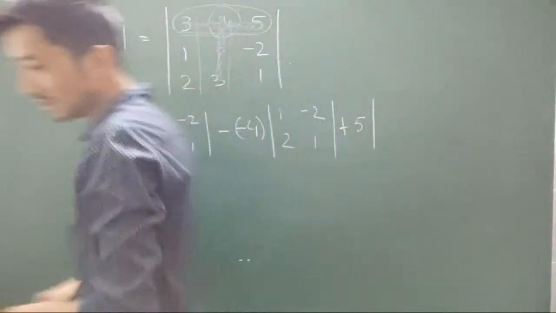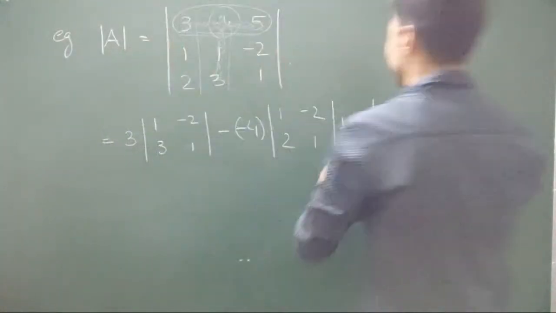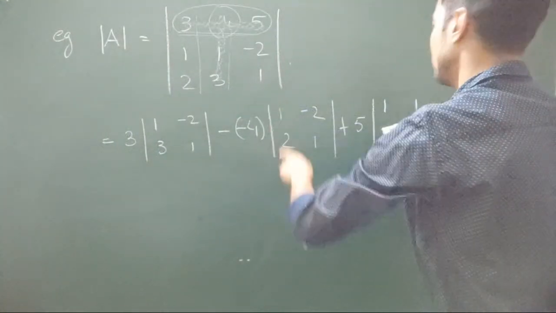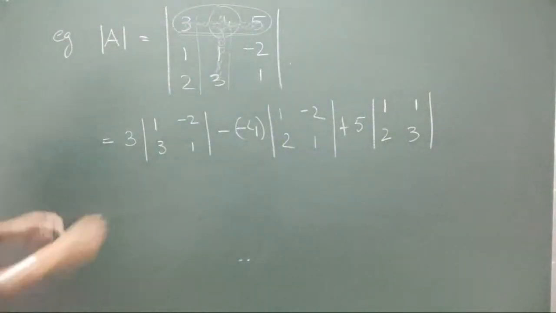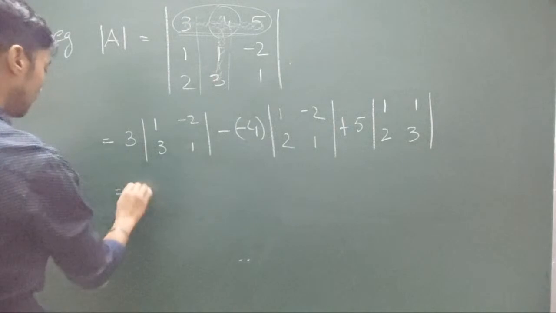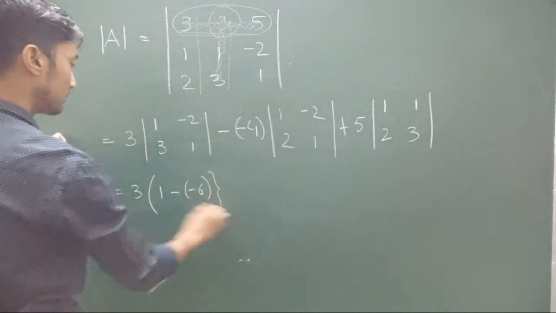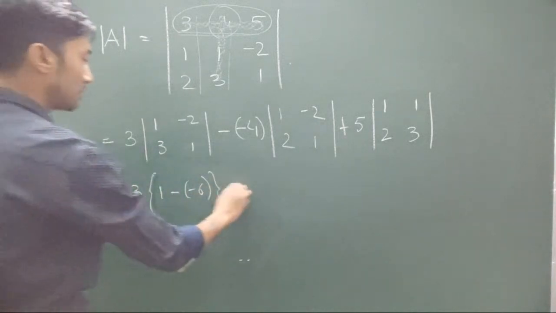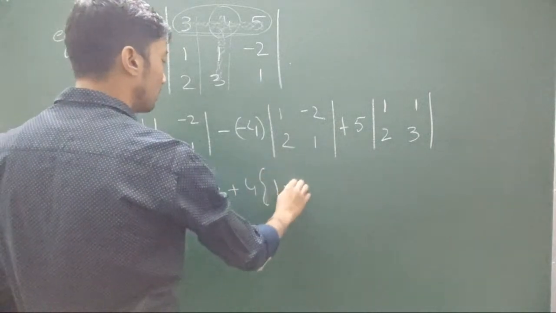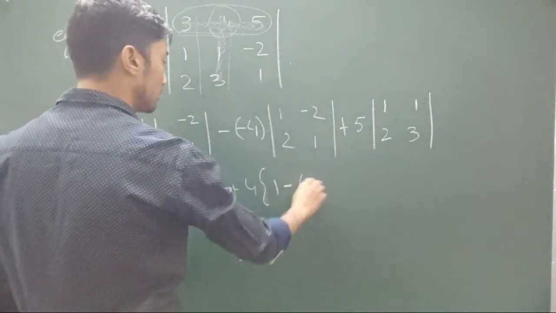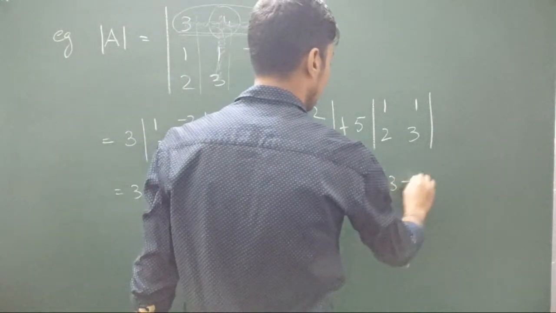What was this? 1, 1, 3. So that's 5 into 1, 1, 2, 3. Let's calculate the determinant only. So that's 3 into 1 ones are 1 minus 3 twos are minus 6, minus minus plus 4 into 1 ones are 1 minus 2 twos are minus 4, plus 5 into 3 ones are 3 minus 2.